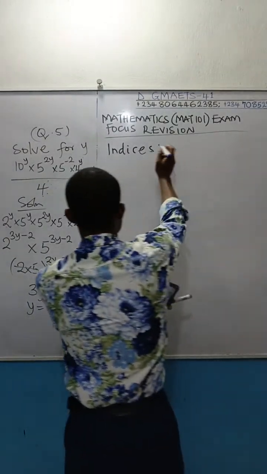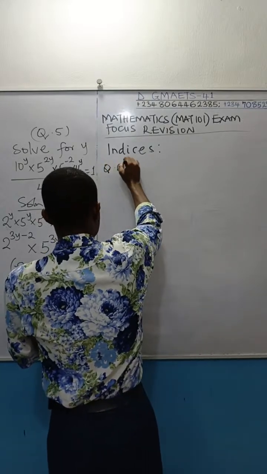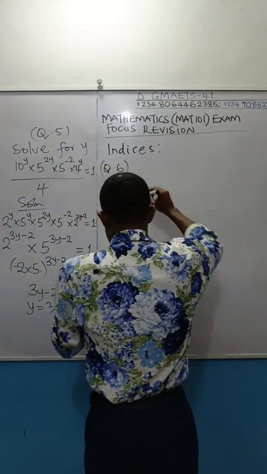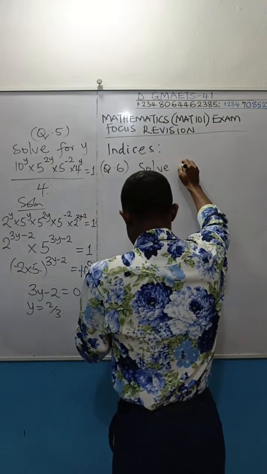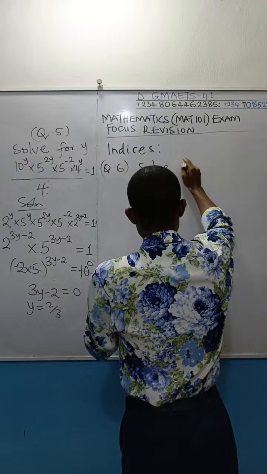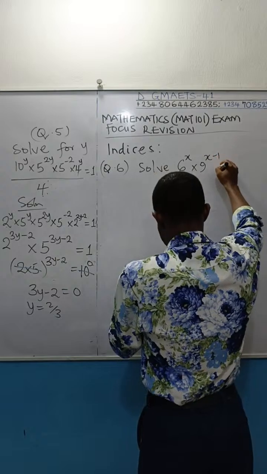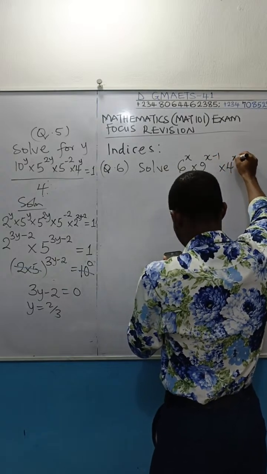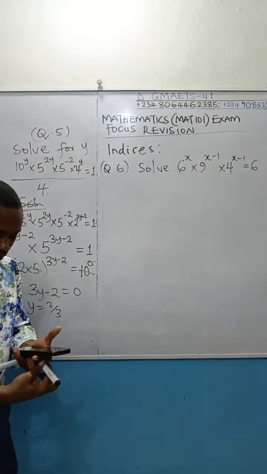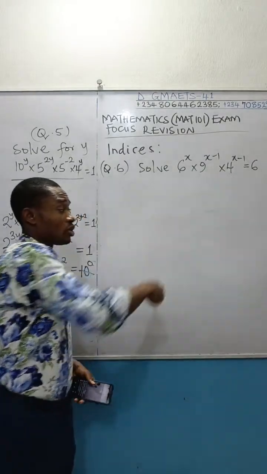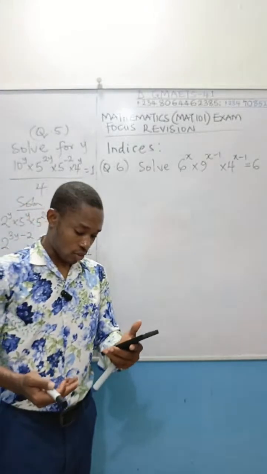So the question that was presented is this. We take that as question 6. Q6. Solve this. I think we have solved the equation. 6 raised to power x times 9 raised to power x minus 1 times 4 raised to power x minus 1 equal to 6. Please, Agbo, if this is not the question you gave, you can indicate. But from what I'm seeing here, it happens to be the question. I hope I'm correct, right?